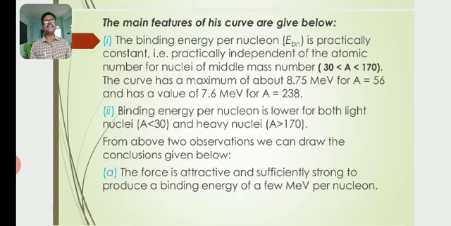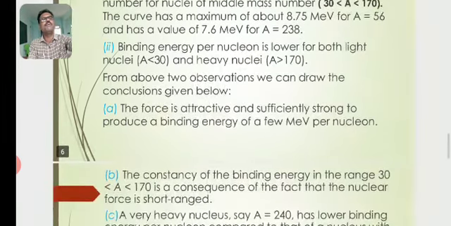What about the nuclei which exist between A greater than 30 and less than 170? They are more stable nuclei. From the above two observations, we can draw the conclusions given below. The force which exists within the nucleus is attractive and sufficiently strong to produce a binding energy of a few mega electron volt per nucleon.